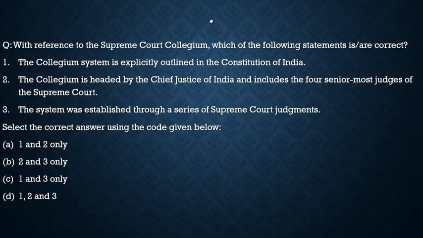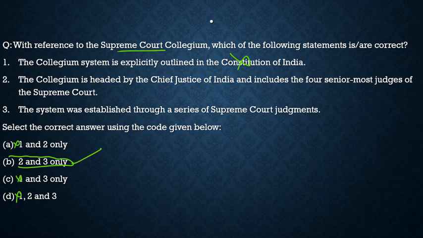The question says, with reference to the Supreme Court's collegium, which of the following statements are correct? First, the collegium system is explicitly outlined in the Constitution of India. Totally incorrect. The collegium system came through the Second Judges Case in 1993. So the first statement is incorrect. Here I would like to mention a technique you should apply in the exams. As the first statement is incorrect, we can eliminate options A, C and D. Now we are left with option B only, that is 2 and 3. This should be the correct answer.